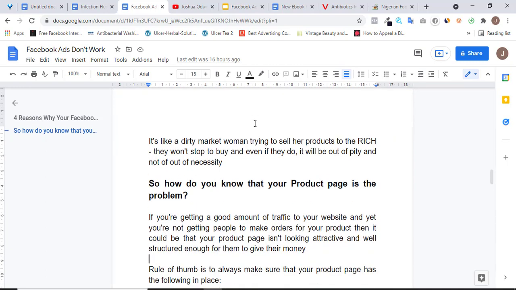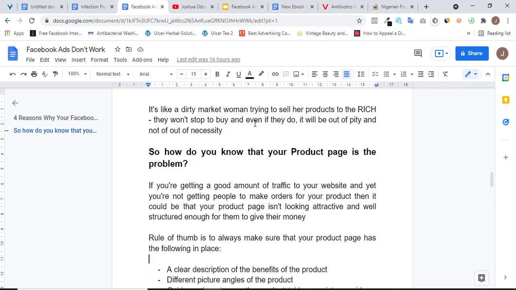At the point where you've been sending a lot of traffic to your website, and yet you're not getting people to make orders, you're not even getting people to inquire about your product. You should know that you're definitely doing something wrong. It's either your website is not loading or your product page is not looking attractive at all. And if it's not looking attractive at all, if it's not structured in a way that they can read and understand, in a way that it looks like a brand or a company they want to do business with, they would not be willing to give you their money.